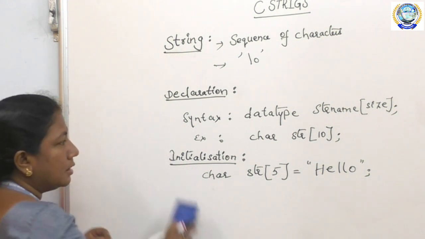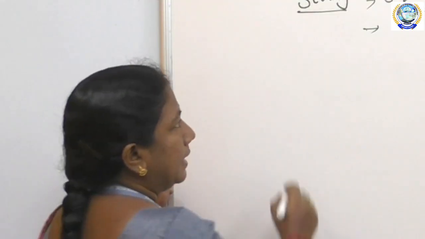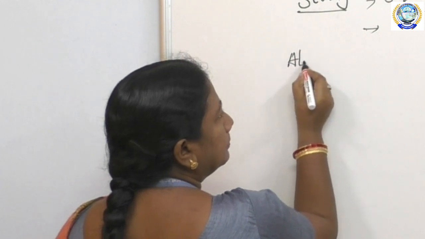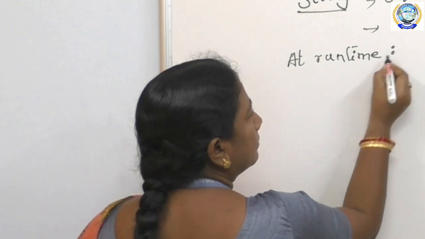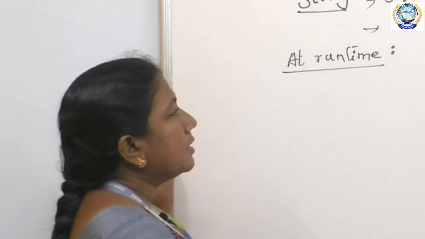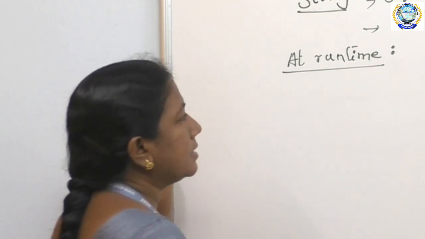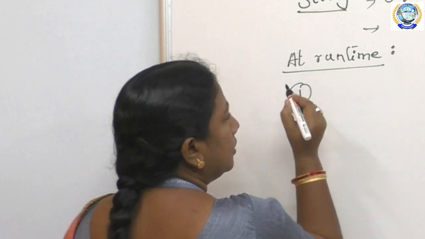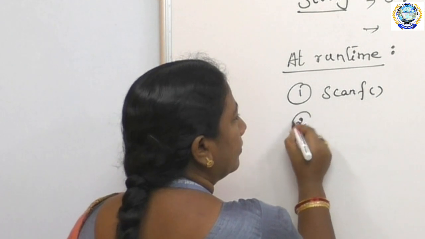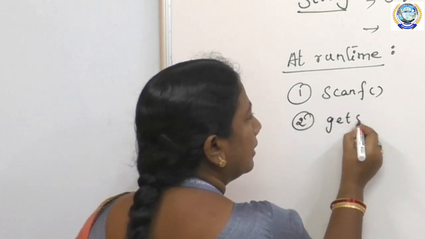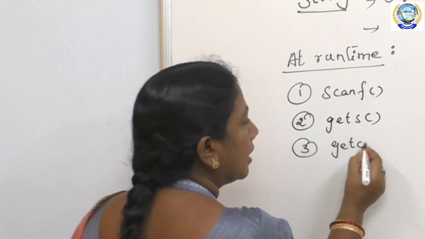Okay, so next, coming to reading the string by using input statements, that is at runtime. The string can be read by using input statements such as scanf, by using the gets function, by using the getchar function.